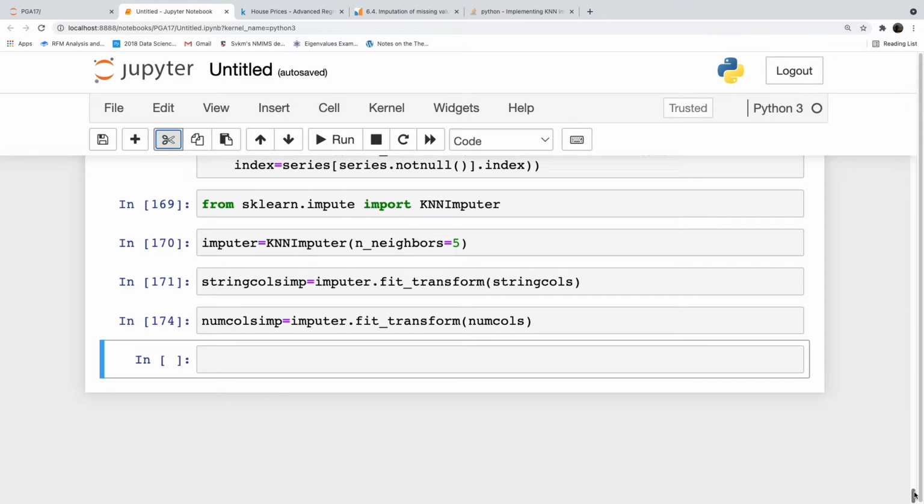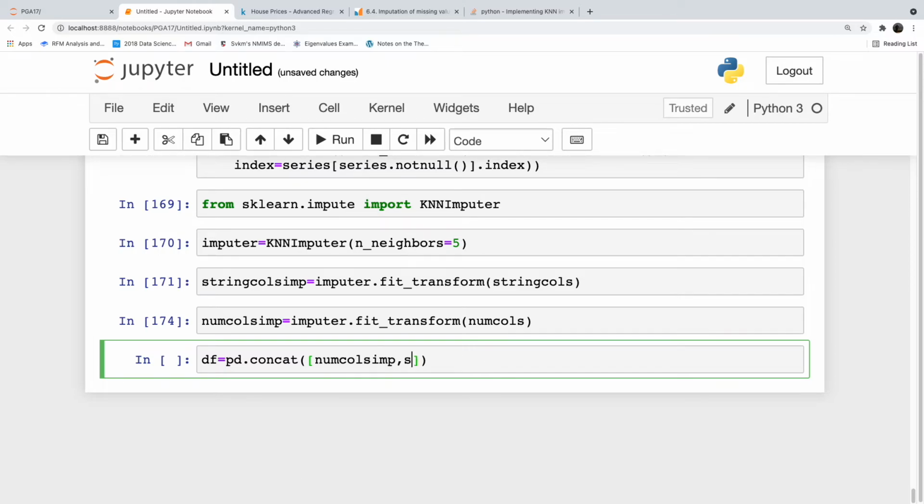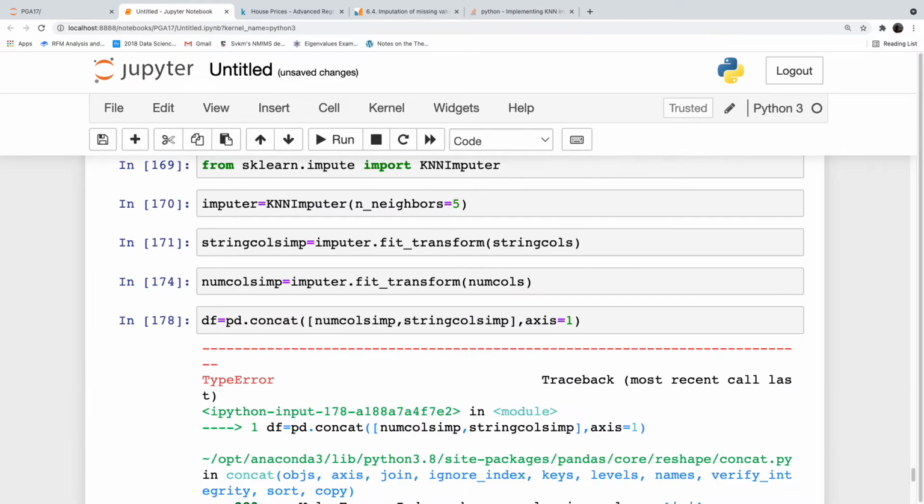So see here, num calls, we have imputed them. Now we can do the same process because all of them are encoded only. So df is equal to pd.concat of num calls imp, comma, string calls imp, comma axis is equal to 1.